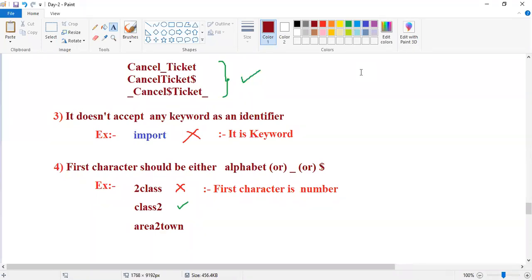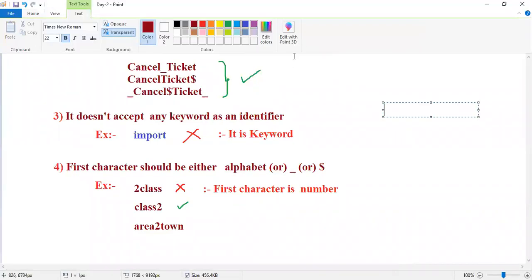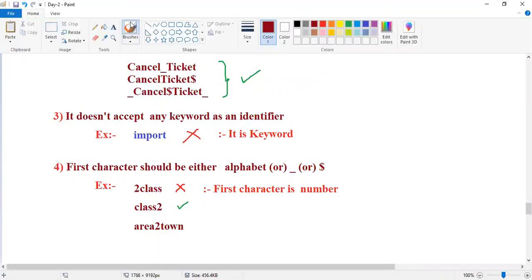Yes. 100% it is what? Valid. It is valid.